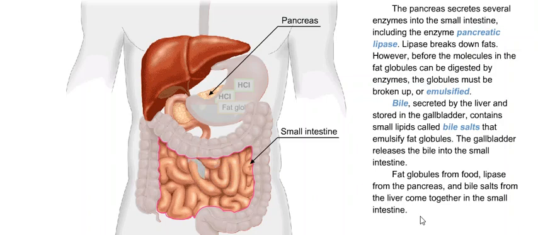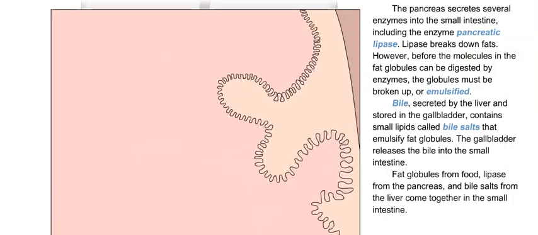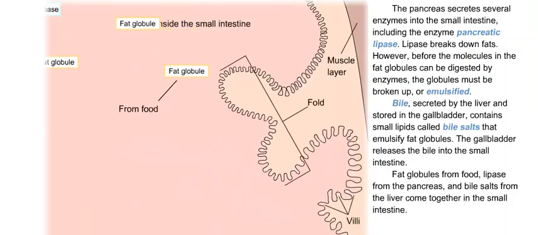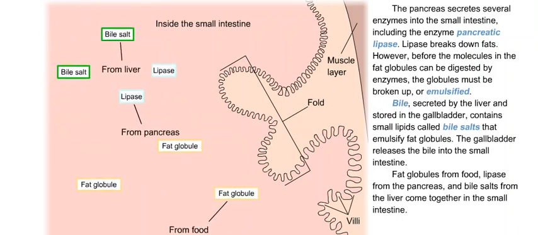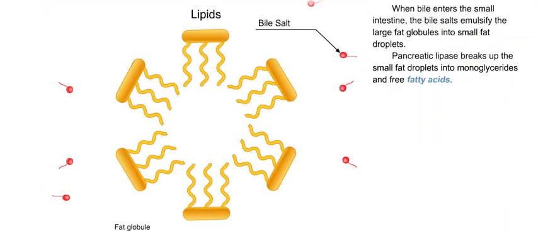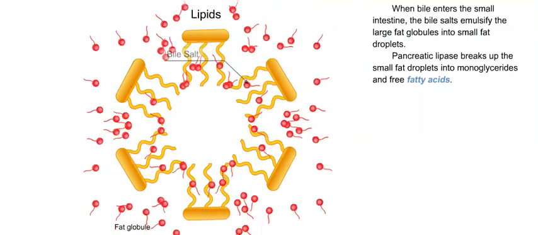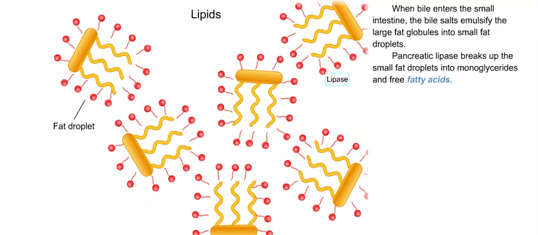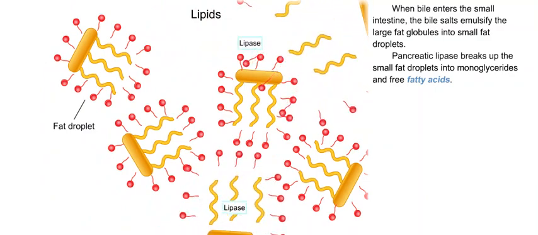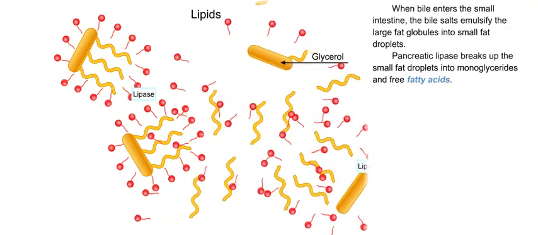Bile, secreted by the liver and stored in the gallbladder, contains small lipids called bile salts that emulsify fat globules. The gallbladder releases the bile into the small intestine. Fat globules from food, lipase from the pancreas, and bile salts from the liver come together in the small intestine. When bile enters the small intestine, the bile salts emulsify the large fat globules into small fat droplets. Pancreatic lipase breaks up the small fat droplets into monoglycerides and free fatty acids.